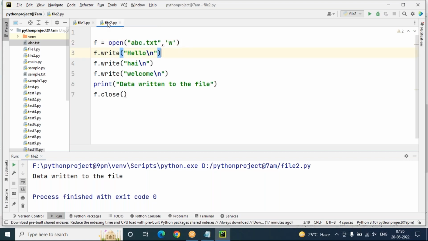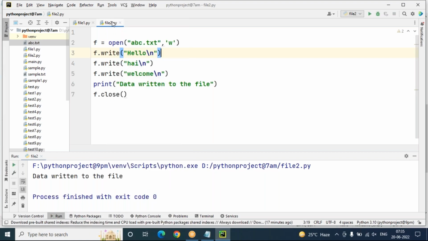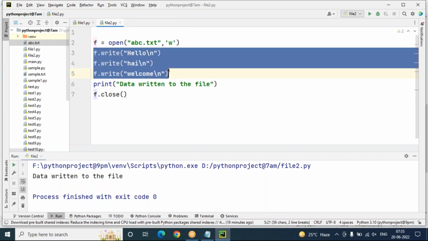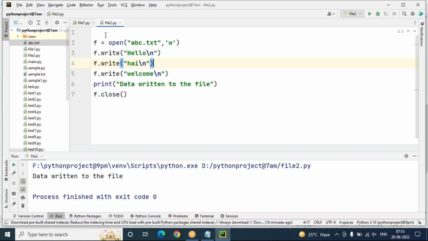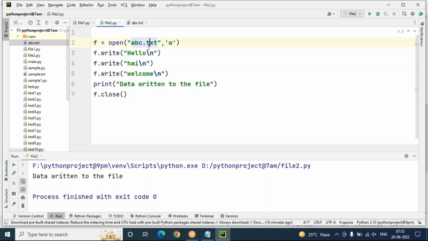But look here, whenever I execute this file once again, no matter how many times we keep executing, do you think it's going to repeat hello, hi, welcome? No. Look at abc.txt: only one time hello, hi, welcome is there. No matter how many times you execute this file, the data is going to be overwritten, not added repeatedly.